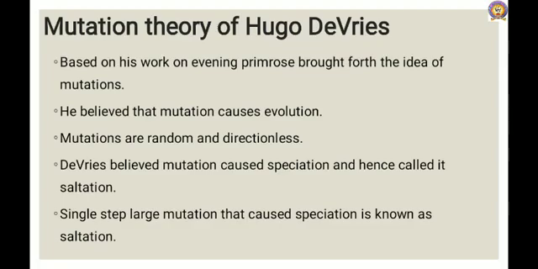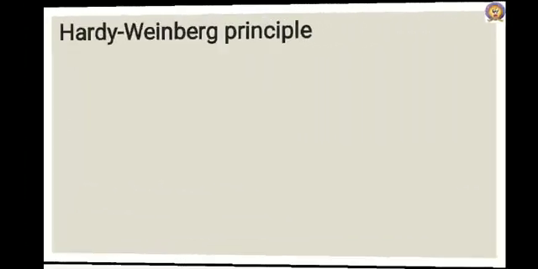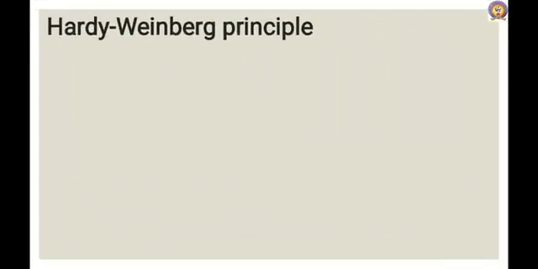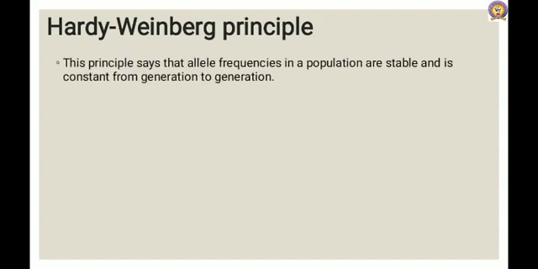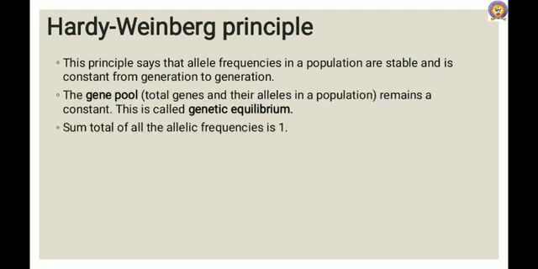The next is the Hardy-Weinberg principle. What is the Hardy-Weinberg principle? This principle says that allele frequencies in a population are stable and constant from generation to generation. The gene pool, meaning the total number of genes and their alleles in a population, remains constant.